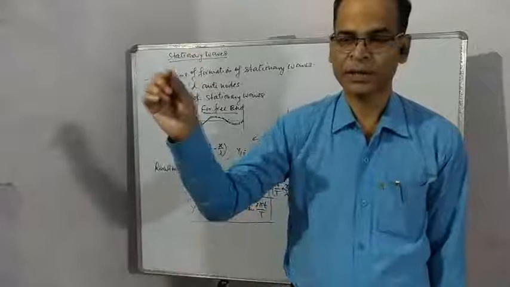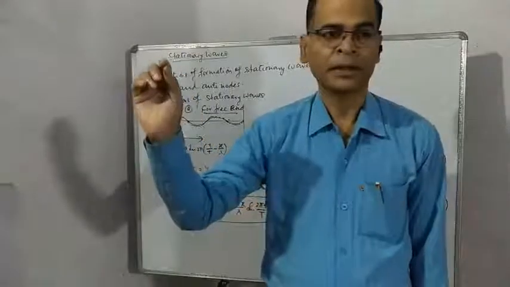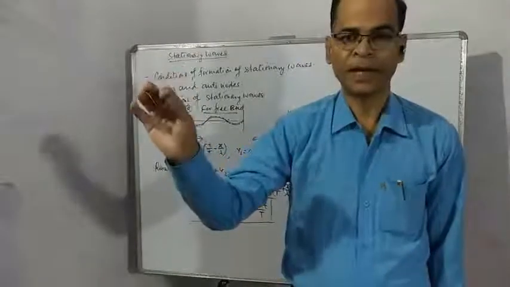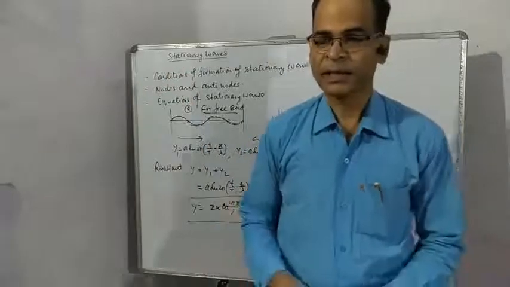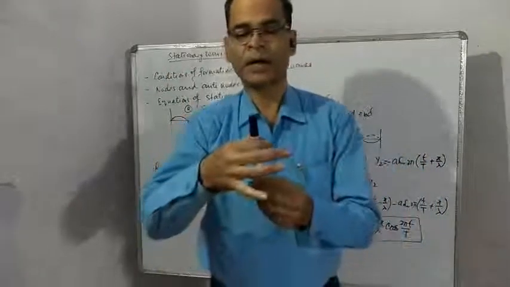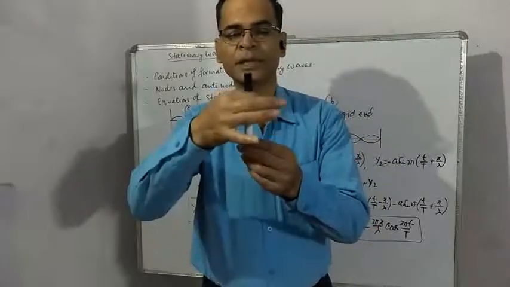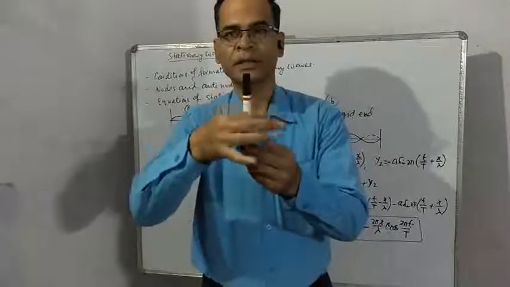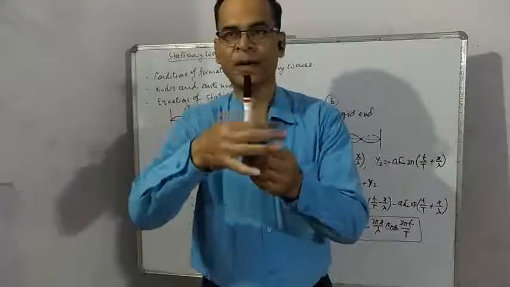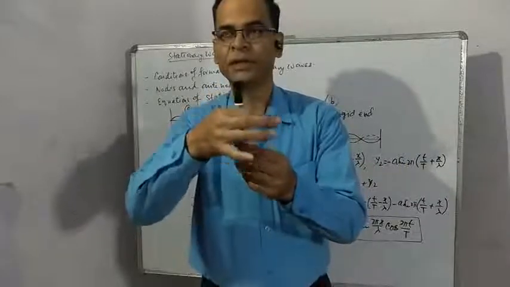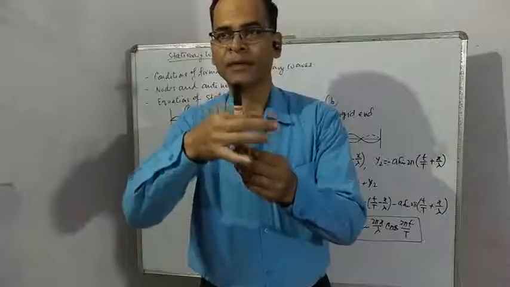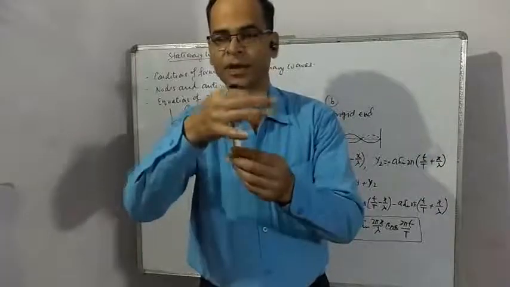Suppose a knot is given to the string, then that knot will behave like a rigid end. Similarly, at the other end, a frictionless hook is provided, such that the string can oscillate like this. So this type of end is called a free end, means when end particles are free to oscillate, it is called a free end.